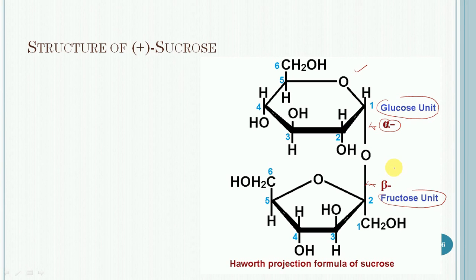So that is all about the properties and structure of the sucrose molecule.